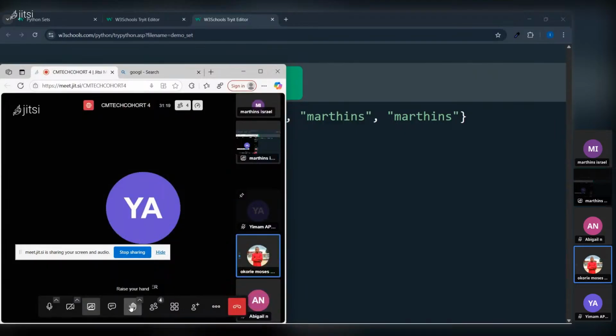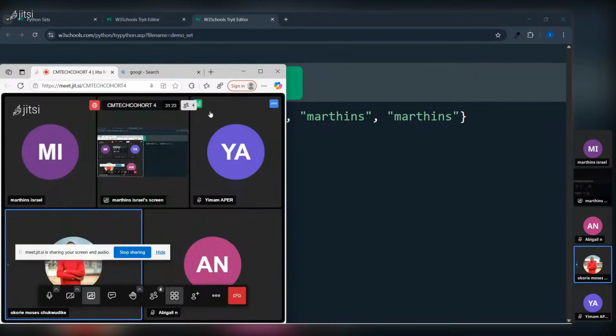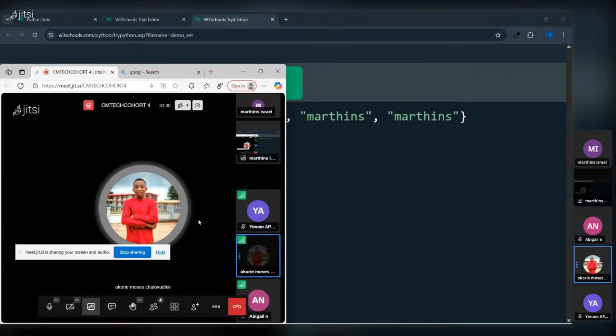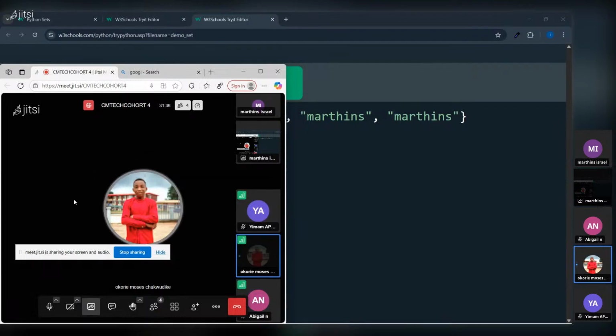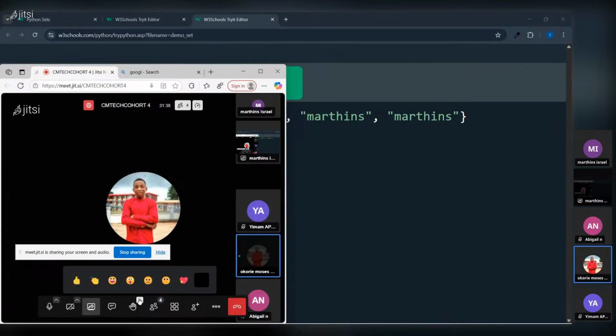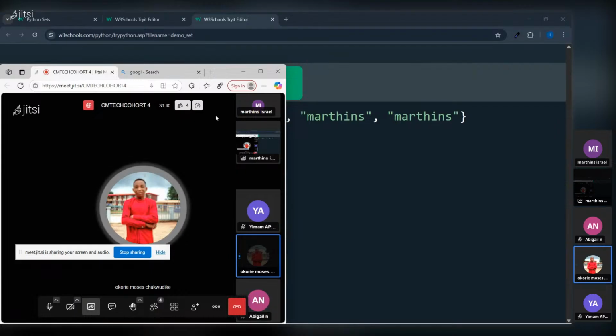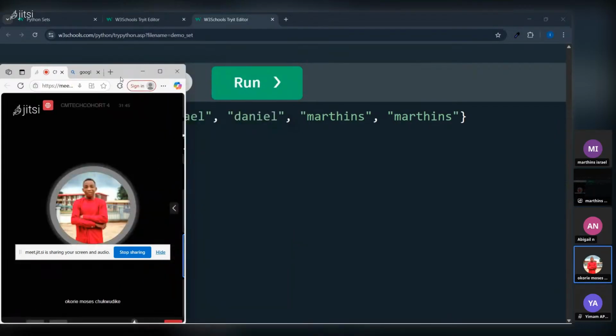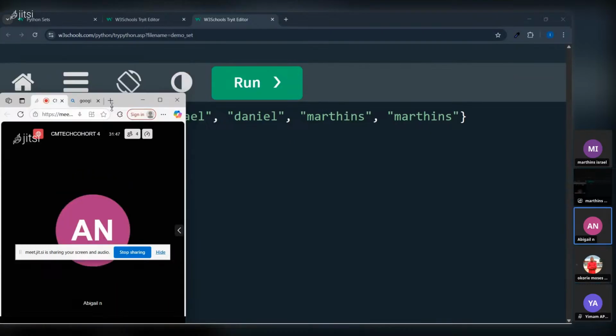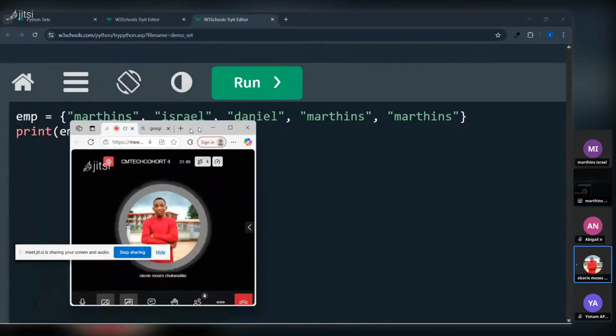When you use sets to organize the identity numbers of the staff, no identity number will be duplicated. Everybody has his own number. I believe you understand. Yes, sir. Good. So, Israel Martins, you can continue.